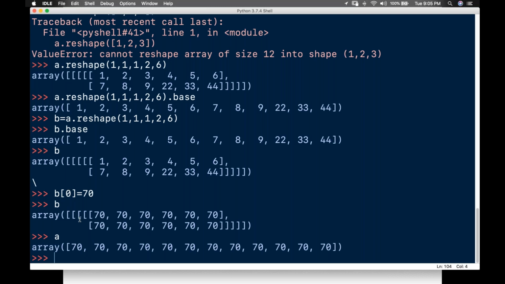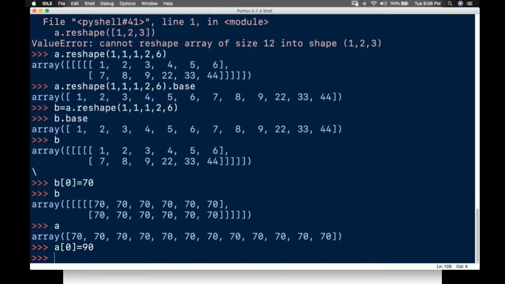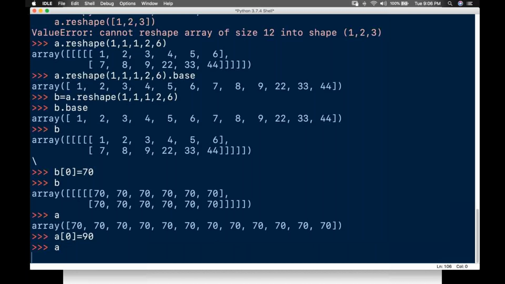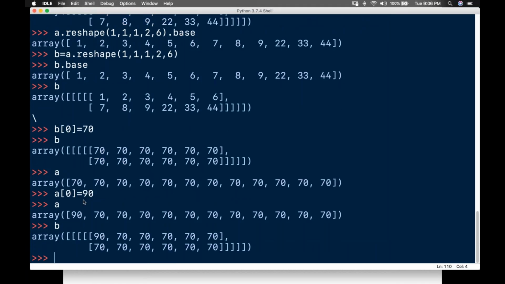This is how it is affecting it. For example, if I set A of 0 equals 90, look here, it is affecting here. And yes, it is affecting B also.